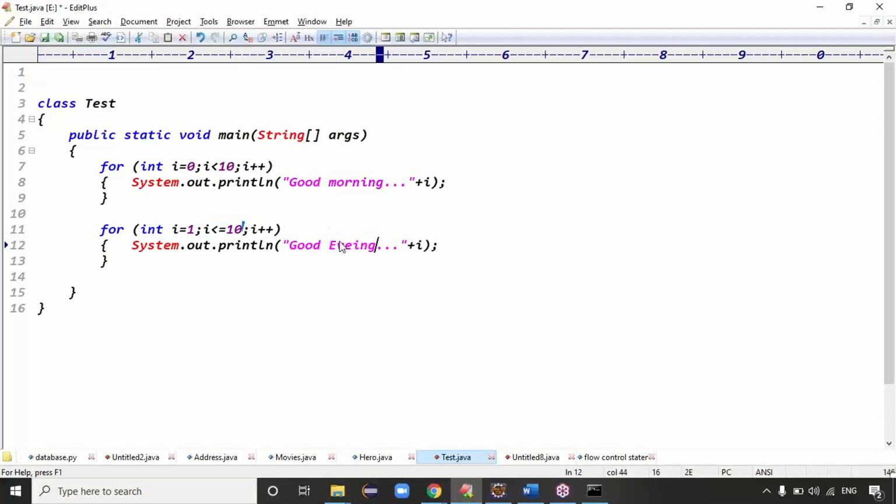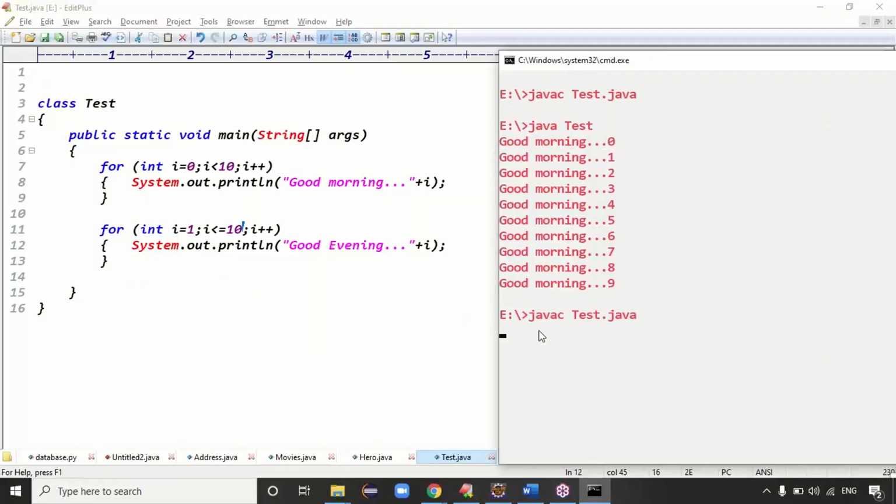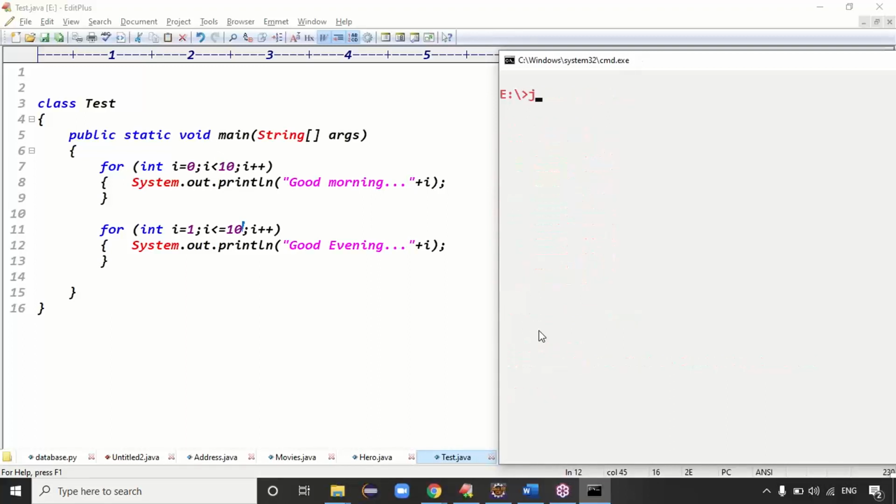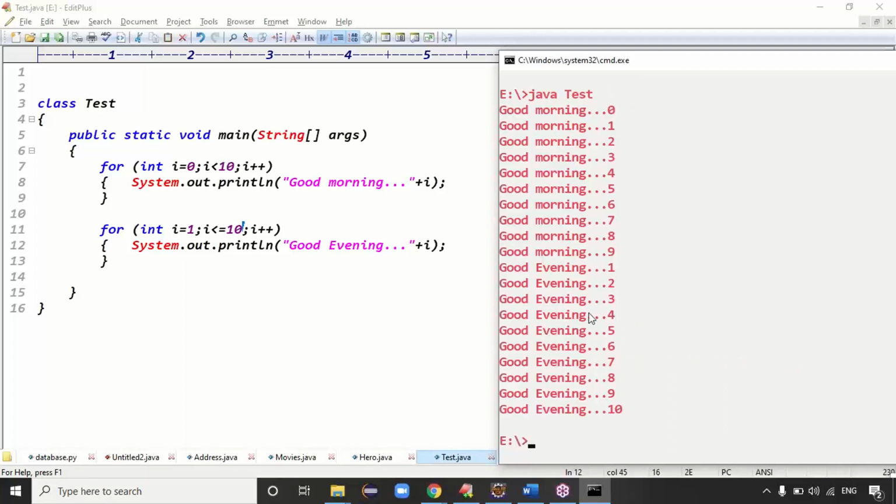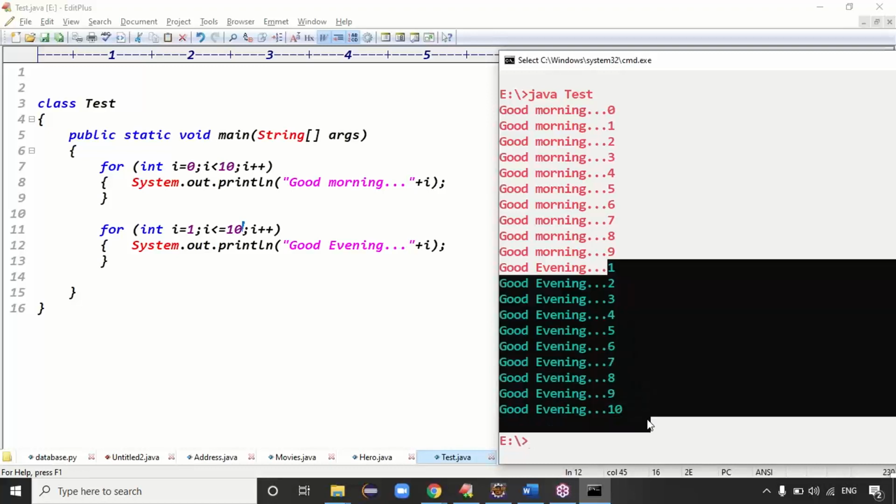Here you can simply print a message like good evening, right? That's all, guys. Then you can run this code. The code is compiled fine, the code is executed fine. So java Test is the class. See guys, we got the output 1 to 10, right? Exactly.